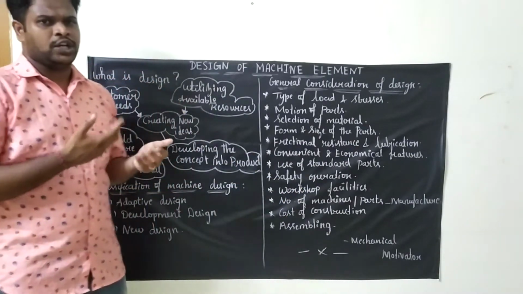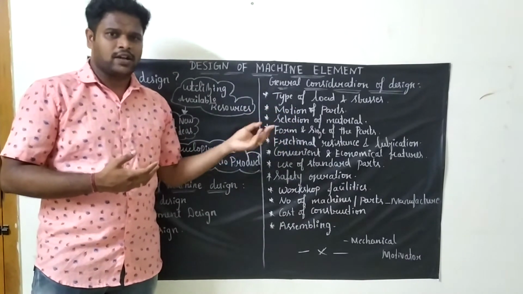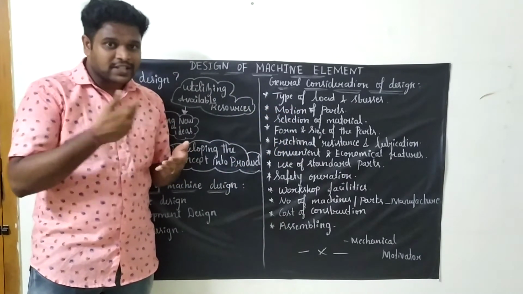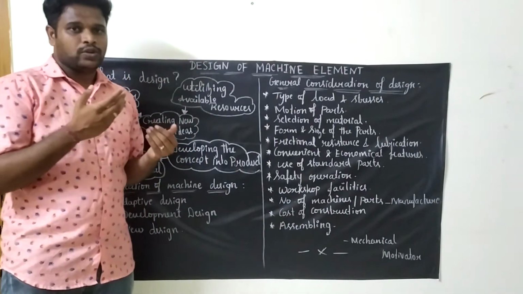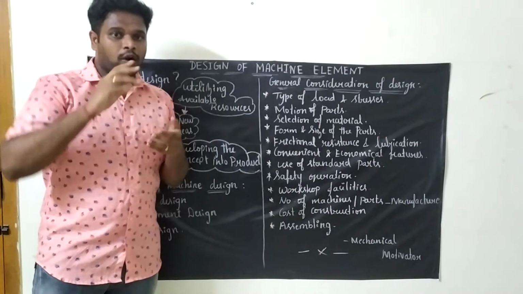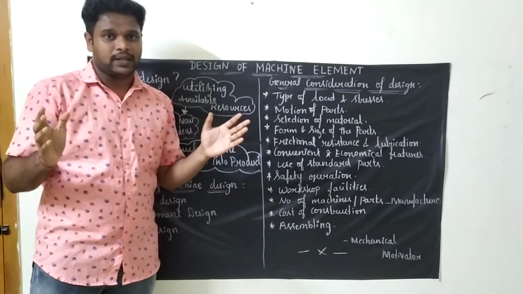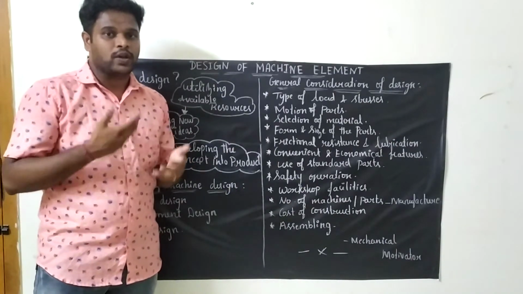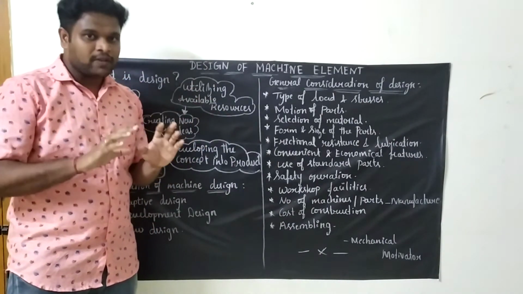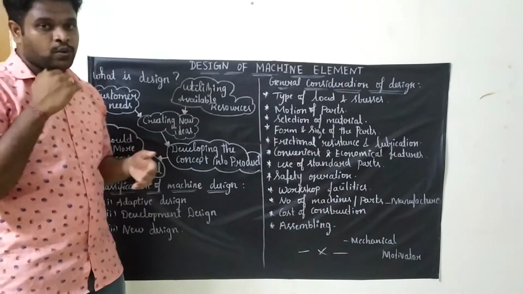Workshop facilities means, if you're going to manufacture fasteners or nuts, you need to have the facilities for manufacturing them, like lathe machines and all. So for the product you are manufacturing, ask whether you have all the facilities with you, like lathe machines, drilling or tapering or whatsoever. You have to check those things and then go for it.